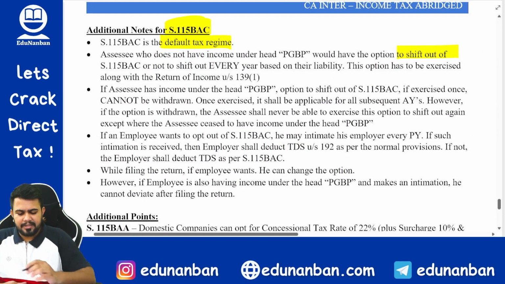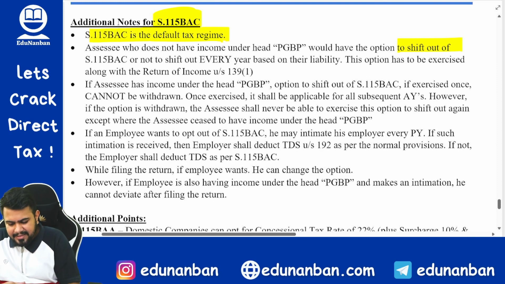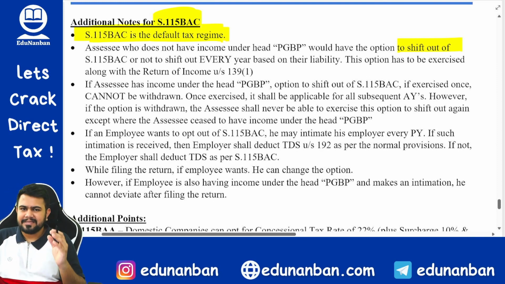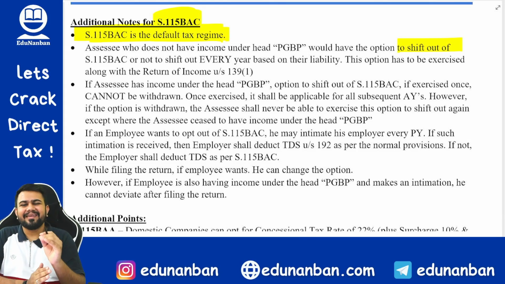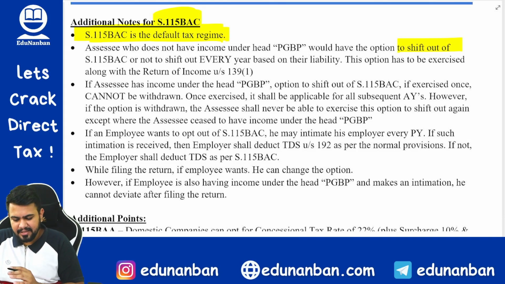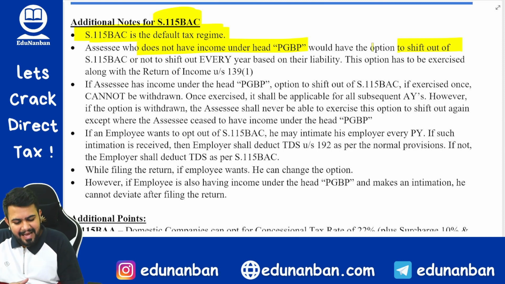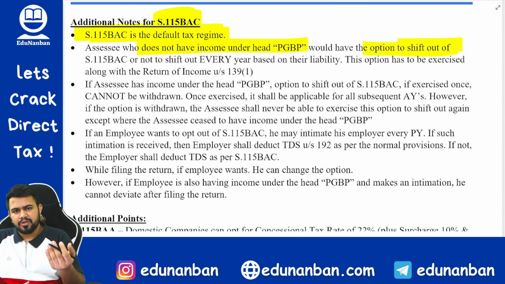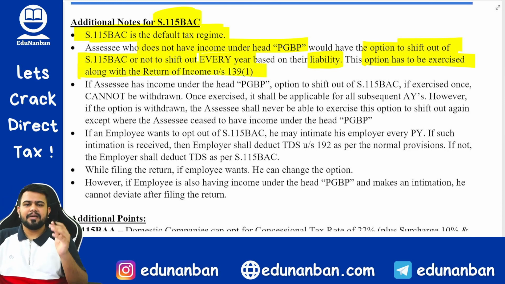115 BAC. Now let us see the procedural aspect. Okay. So 115 BAC has now become the default tax regime. So by default, the assessee will be under default tax regime, that is 115 BAC. The assessee who does not have PGBP income, that is profit and gains from business or profession, will have the option to shift out of 115 BAC or not to shift out every year based on their liability. This option has to be exercised along with return of income.